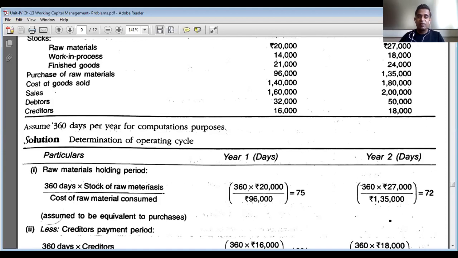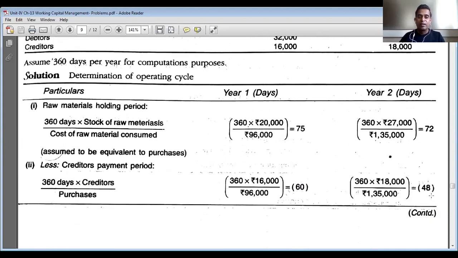Exactly similarly for raw material holding period for year 2, 360 days multiplied by stock of raw materials, 27,000 rupees, whole divided by cost of raw materials consumed, which is 1,35,000 rupees. Once you simplify this, you will get 72 days. So in year 2, raw material holding period is 72 days. If you compare year 1 and year 2, the raw material holding period has decreased by 3 days. So it is a good thing for the company.